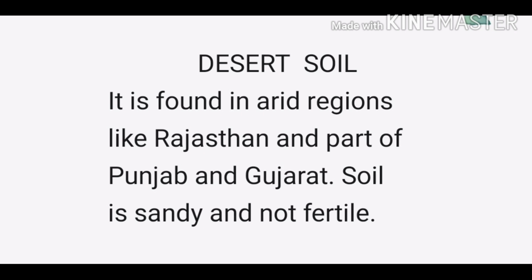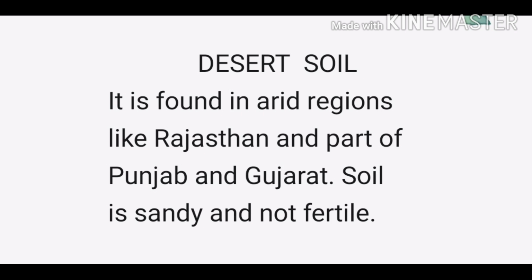Next is the desert soil. It is found in arid regions like Rajasthan and parts of Punjab and Gujarat. Arid land is land that doesn't have enough water to support the growth of plants. So the desert is an example of the arid land.